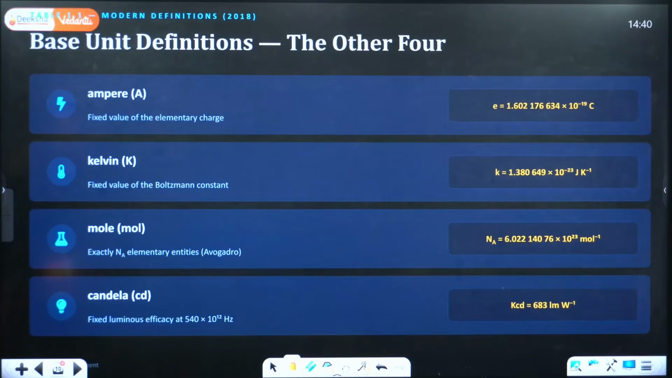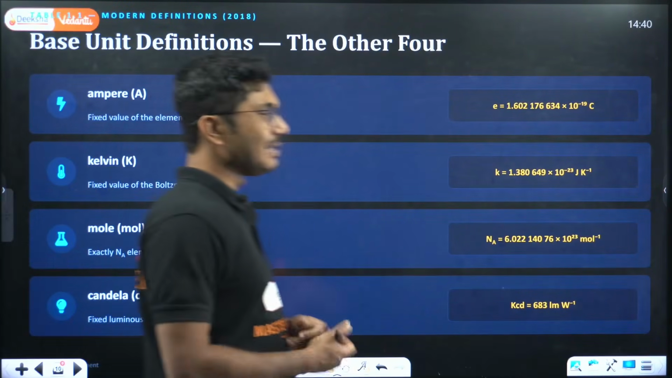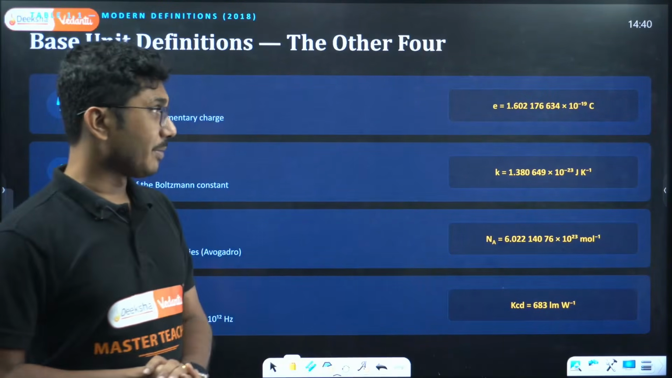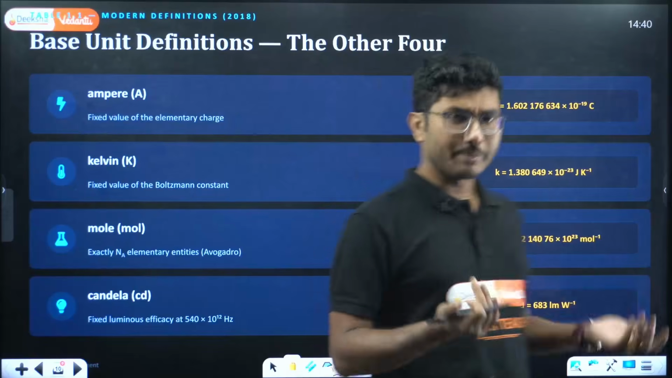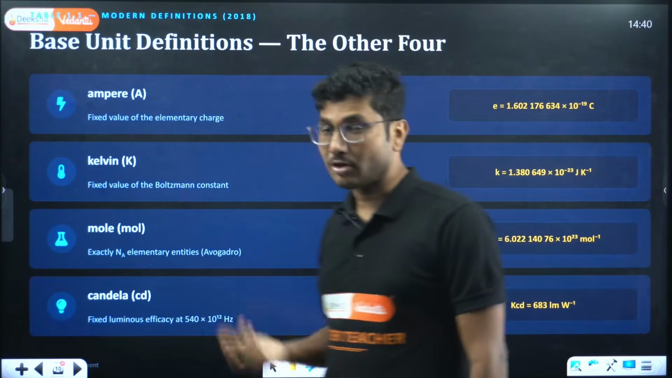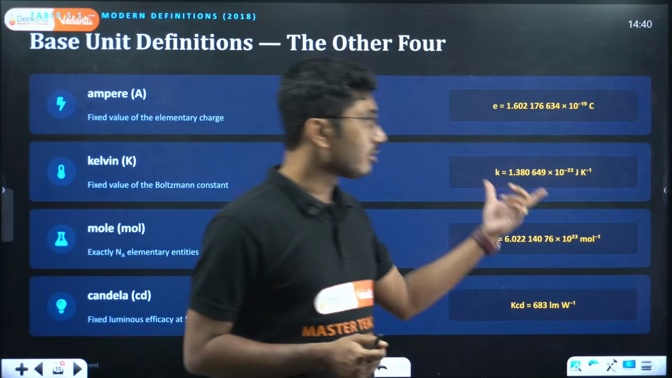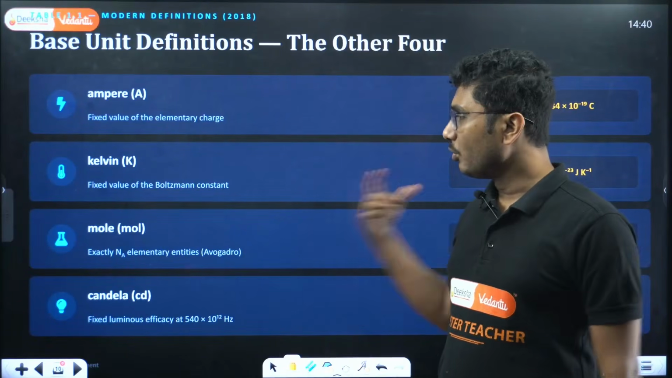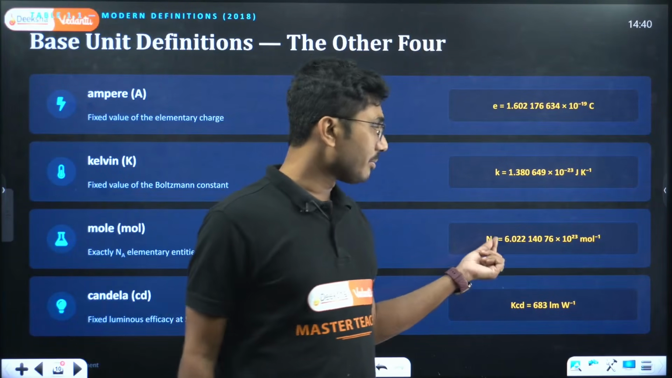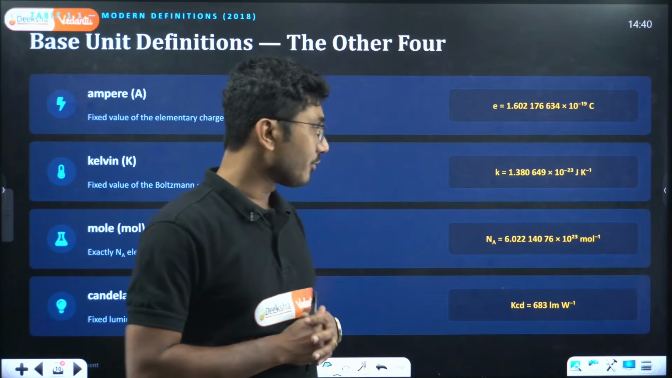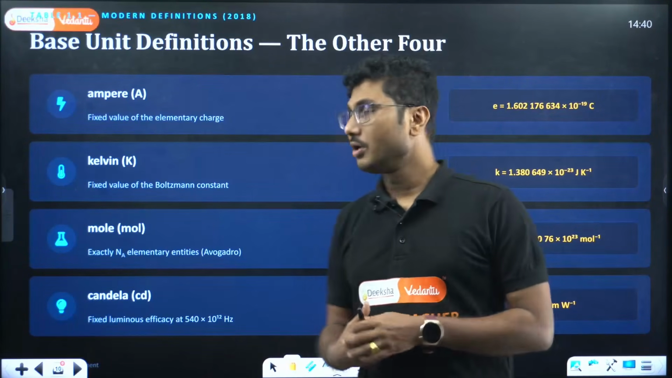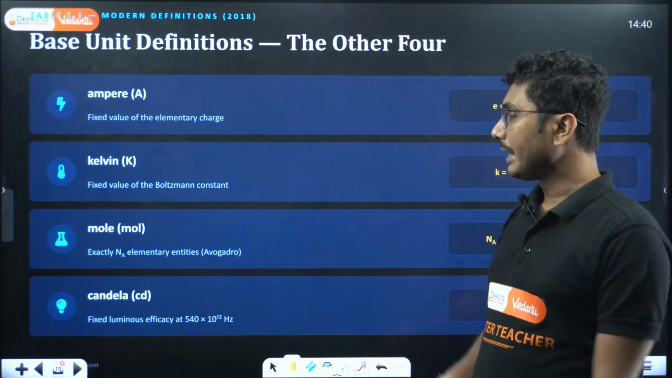Okay, that is interesting. The ampere is defined by a fixed value of the elementary charge. Elementary charge is the charge of an electron, 1.6 into 10 to the power of minus 19 coulomb, and based on that the ampere is defined. The kelvin is a fixed value of the Boltzmann constant, which is also a constant. The mole is exactly Avogadro number of elementary particles. Avogadro number is 6.022 into 10 to the power of 23 per mole, this many particles per mole. So this is based on Avogadro number. Next, candela.